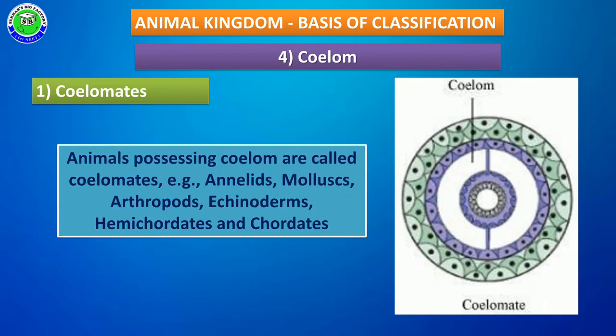Coelomates means the majority of animals that contain coelom in between their body wall layers, and due to the presence of coelom in their body they are referred to as coelomates. Examples: Annelida, Mollusca, Arthropoda, Echinodermata, Hemichordata and Chordata members.